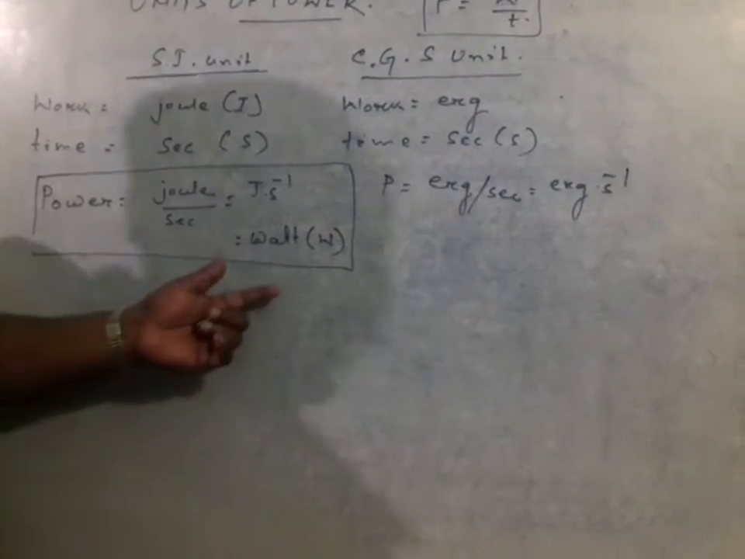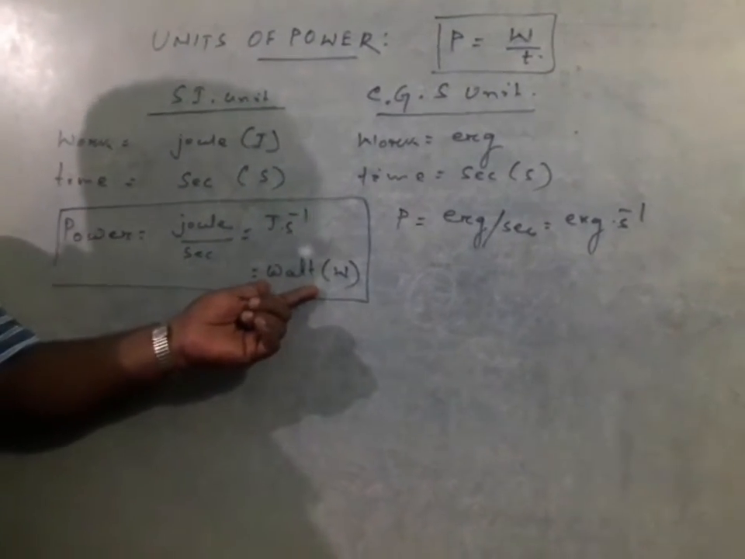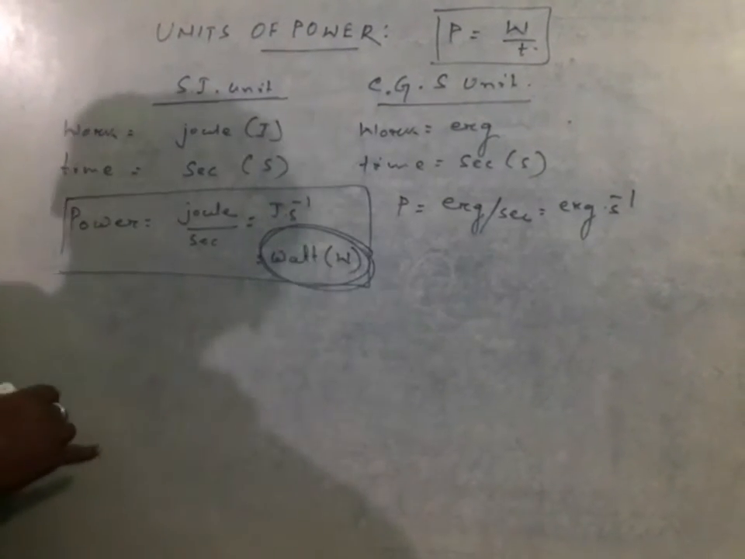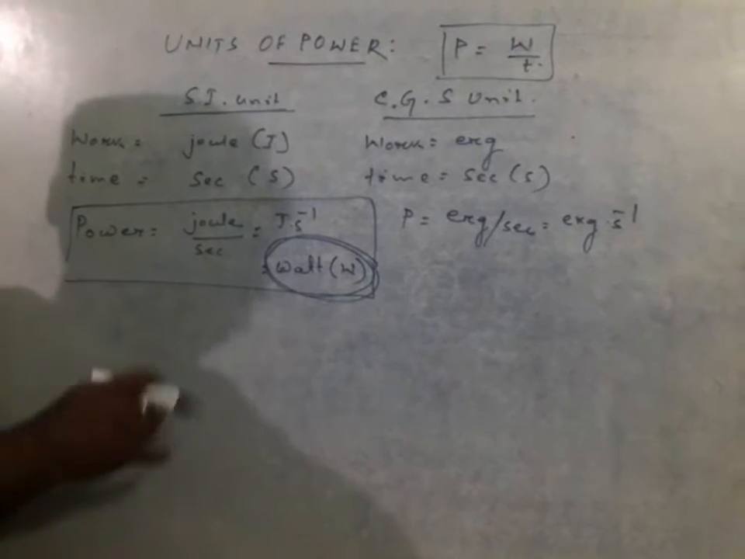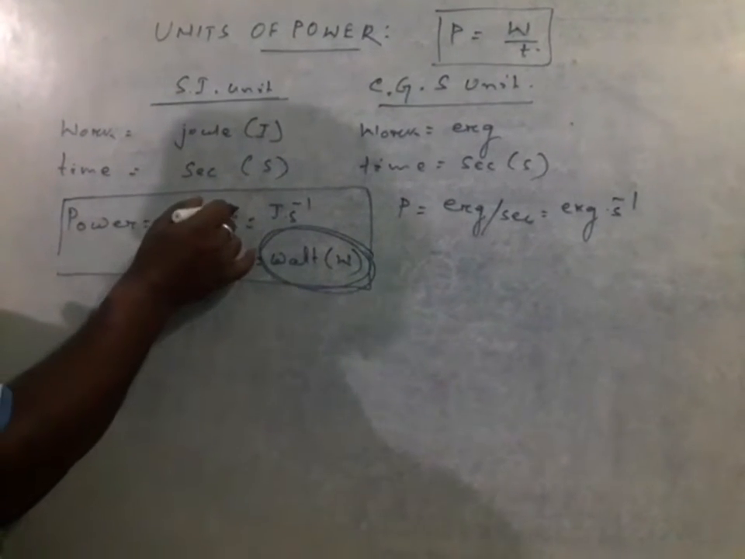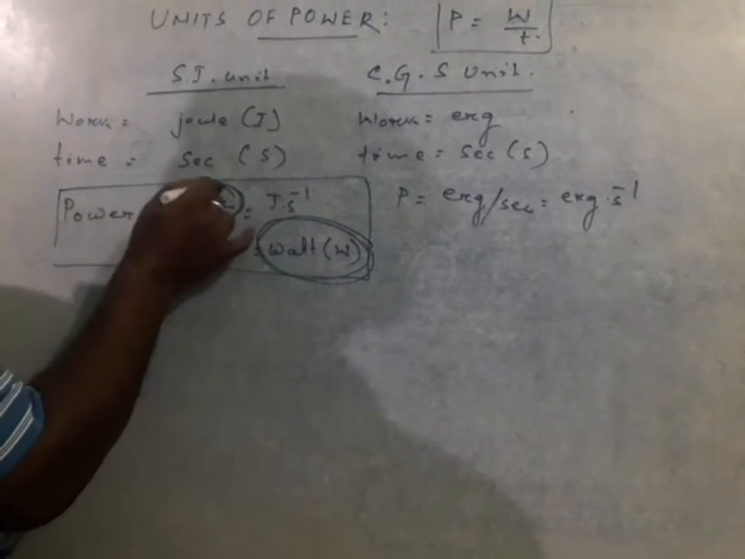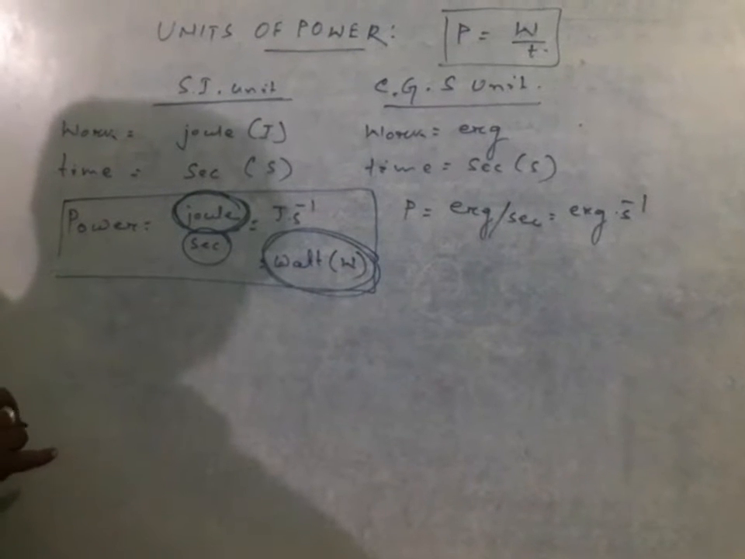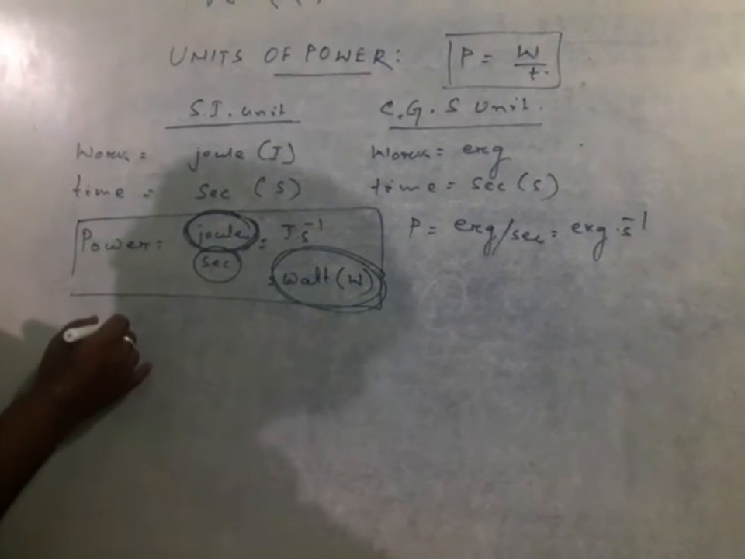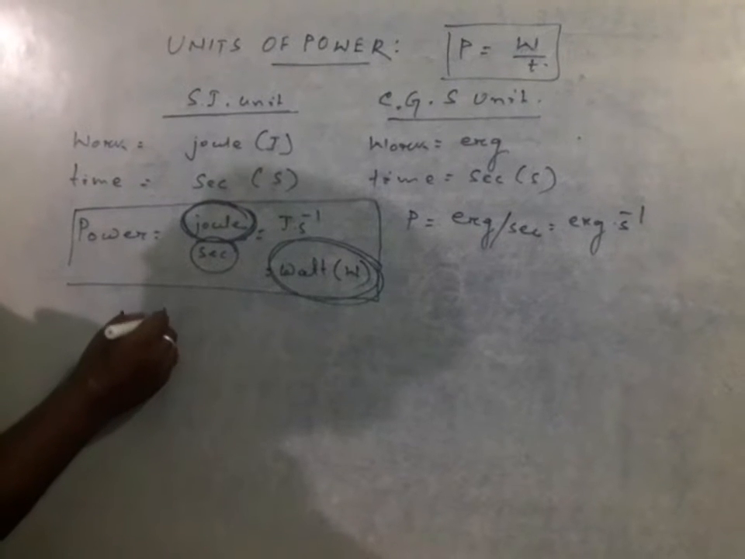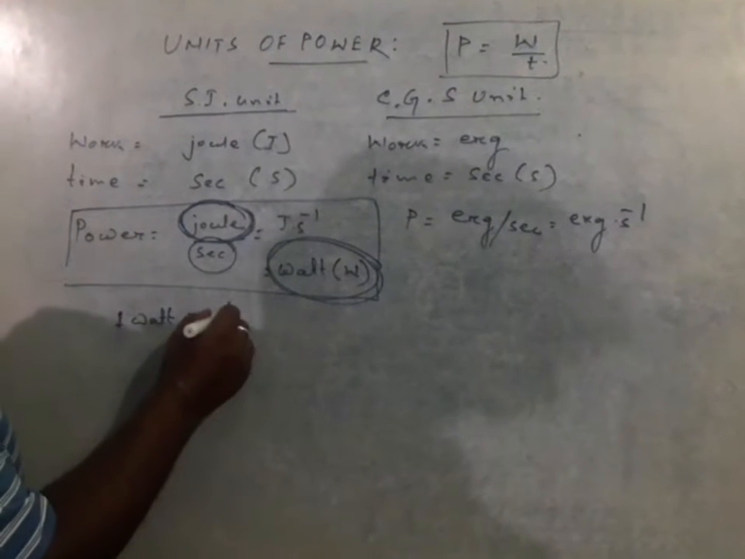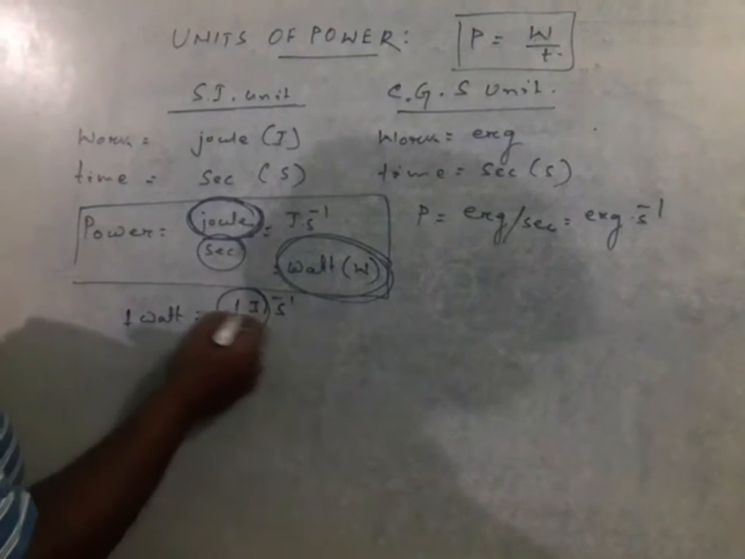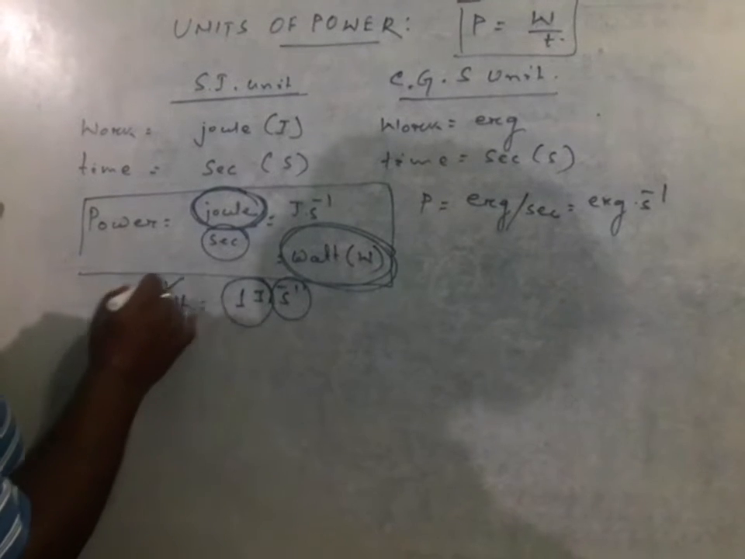Now this SI unit can be defined in other words: one watt of power is the power exerted by the expense of 1 joule of energy, that is, 1 joule of work done in 1 second. Then that is said to be 1 joule per second, or 1 watt. So 1 watt of power is 1 joule per second, or 1 joule of work done in 1 second.